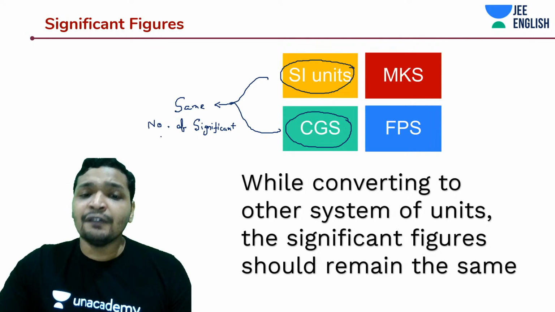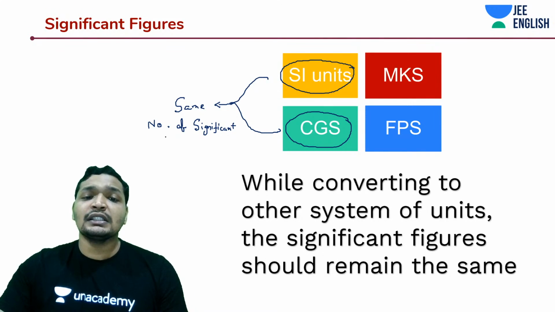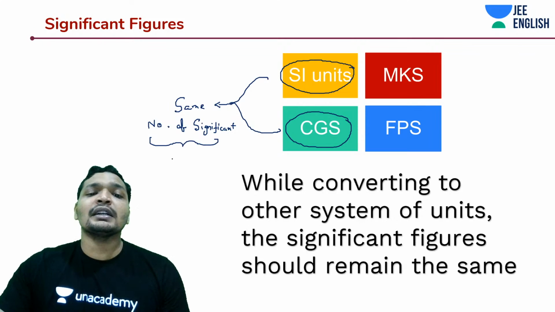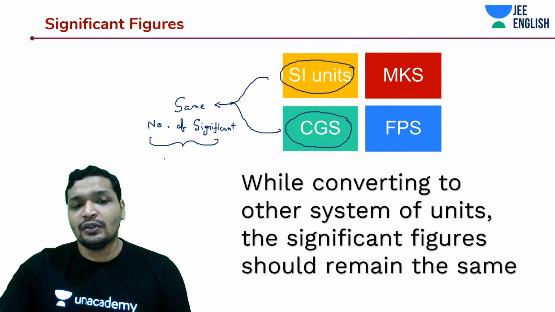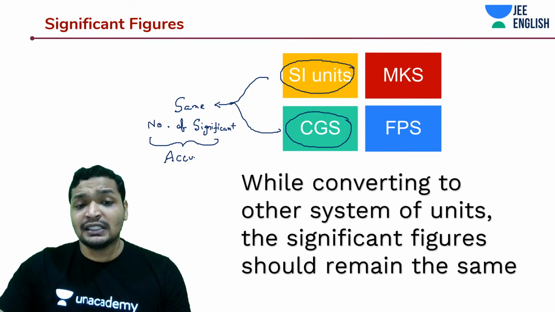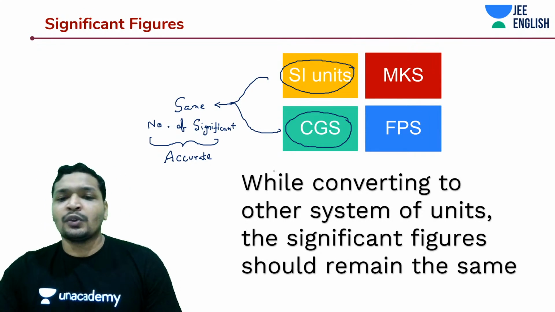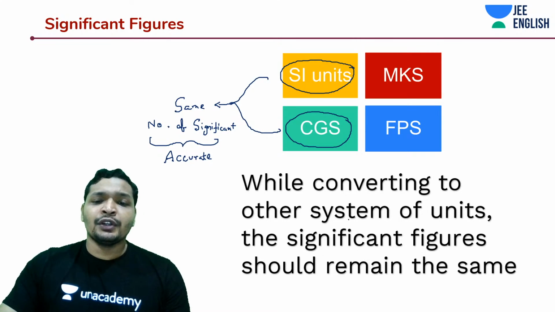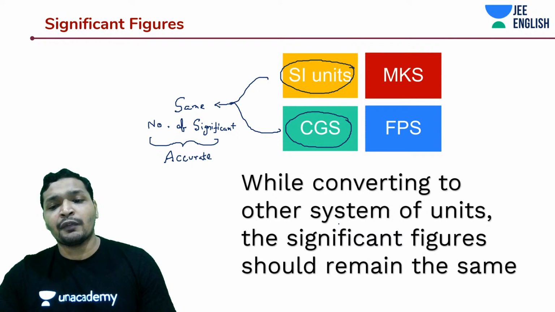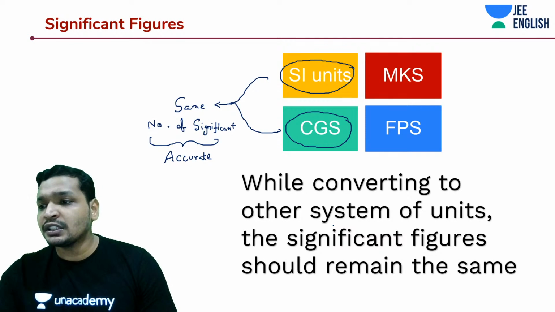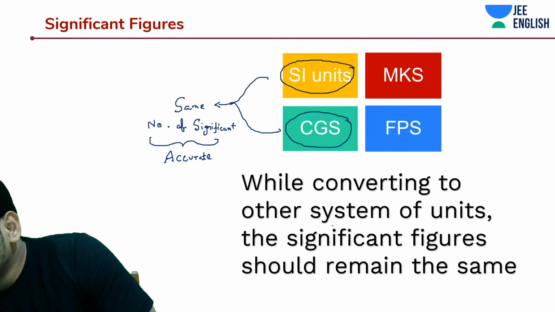If I don't have the same number of significant figures, that means my measurement is inaccurate. So while converting from one system of units to the other, the significant figures should remain the same.